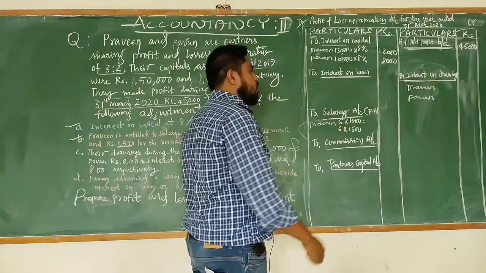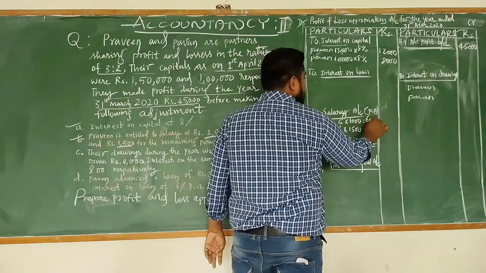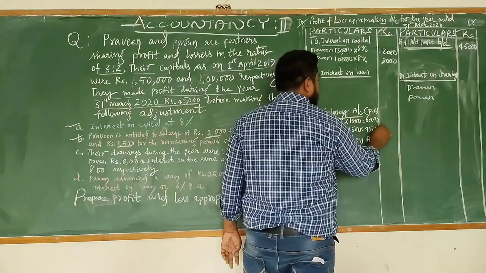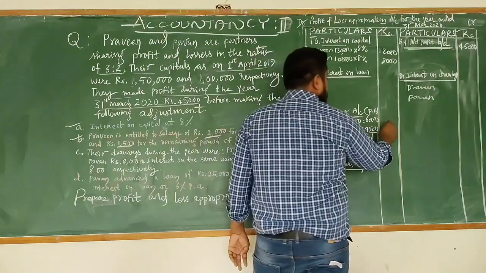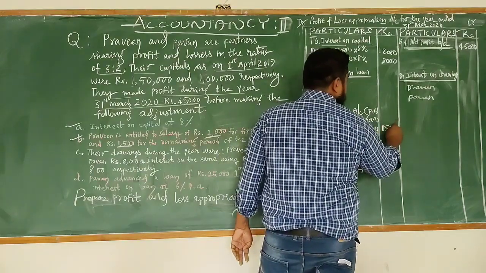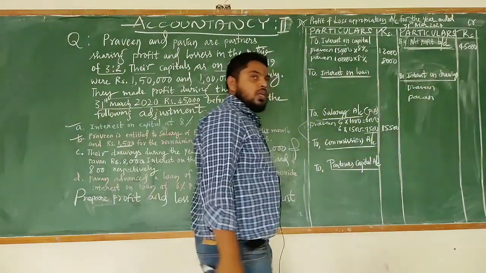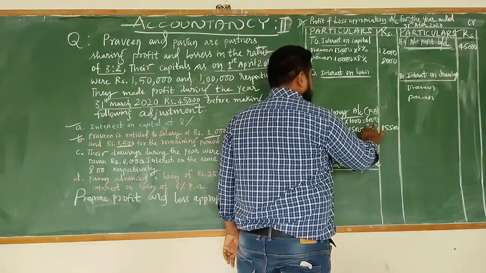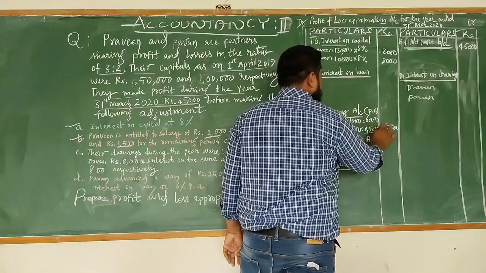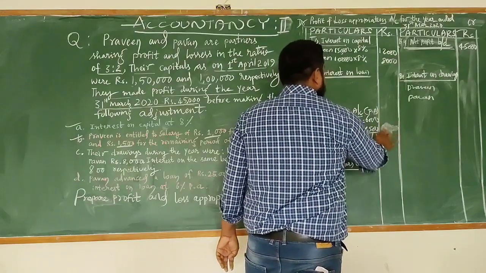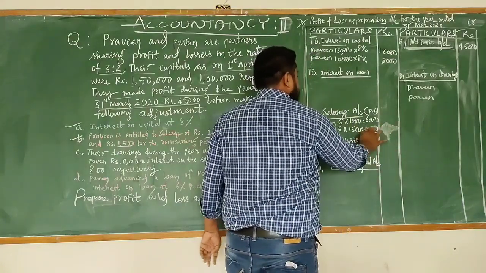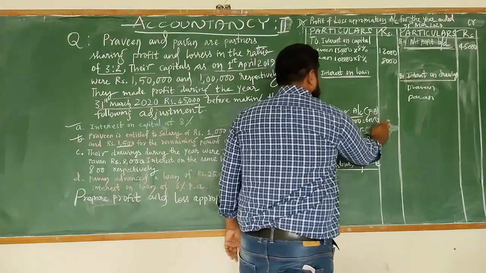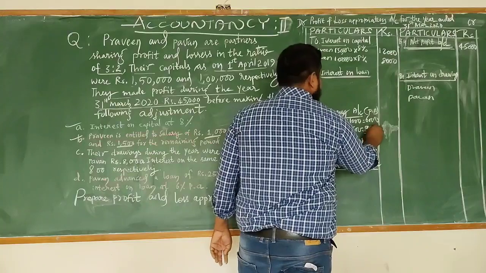So 6 into 1,000 is 6,000, and 6 into 1,500 is 9,000.